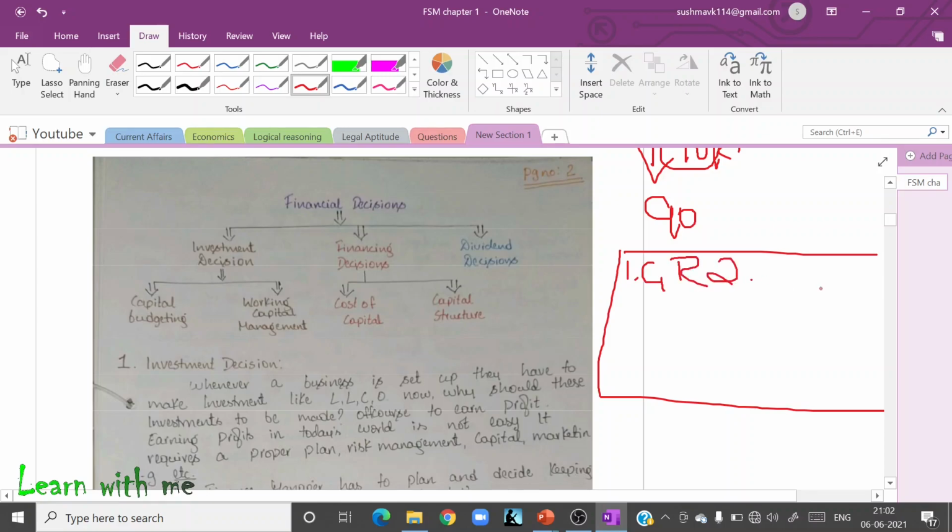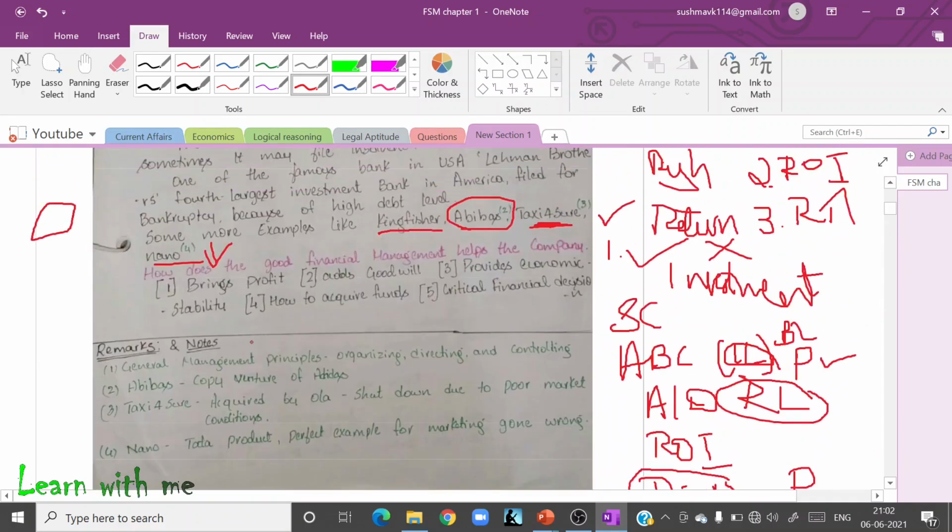Second, my goodwill will drastically increase. People will come and believe in my company and start investing in it. Then what will happen? It will bring profit. It will provide economic stability and it will help me know how I should get the funds.